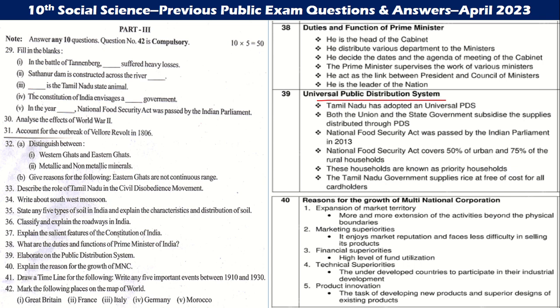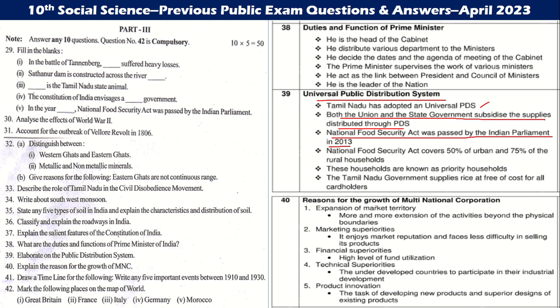Universal Public Distribution System. Tamil Nadu has adopted a universal PDS. Both the union and state government subsidies and supplies are distributed through PDS. National Food Security Act was passed by the Indian Parliament in 2013. The National Food Security Act covers 50% of urban and 70% of rural households. These households are known as priority households.